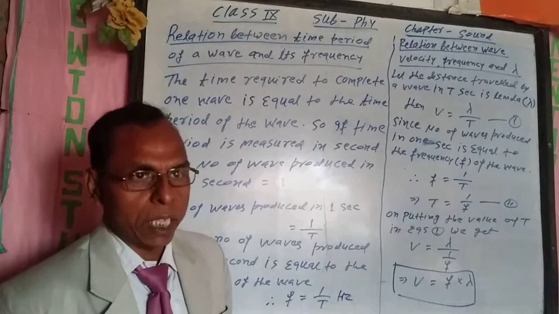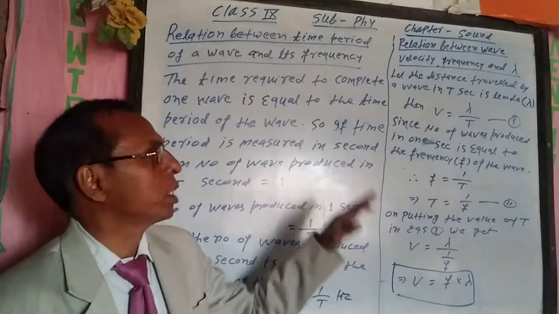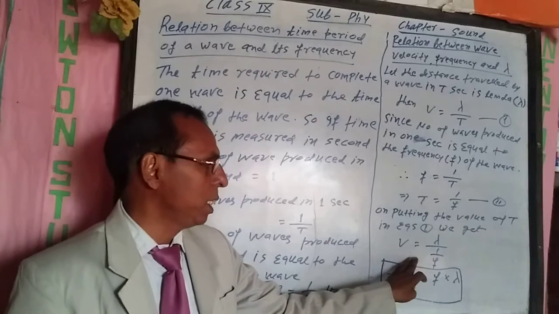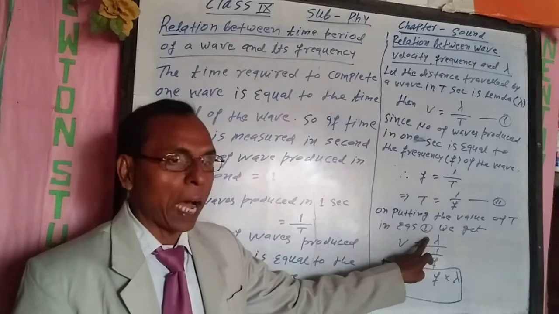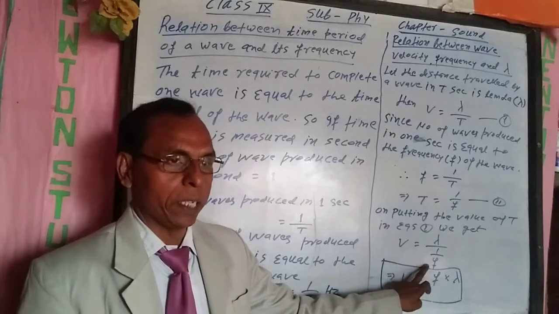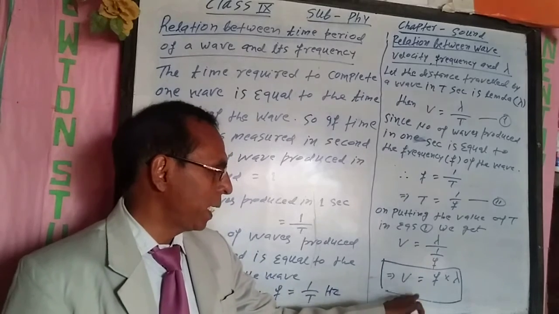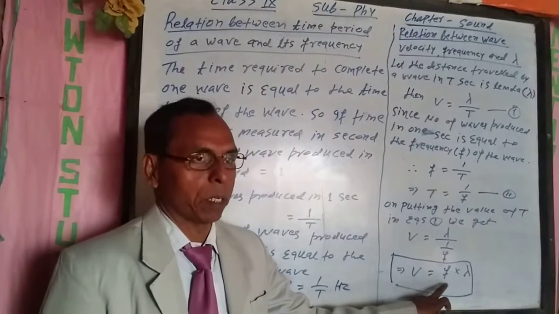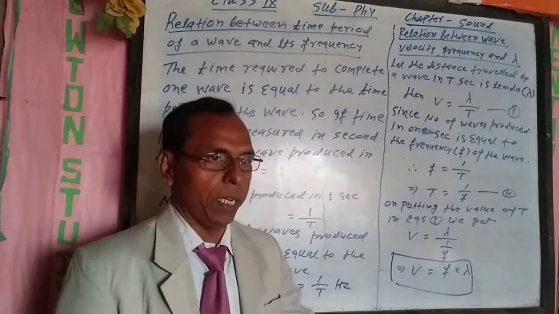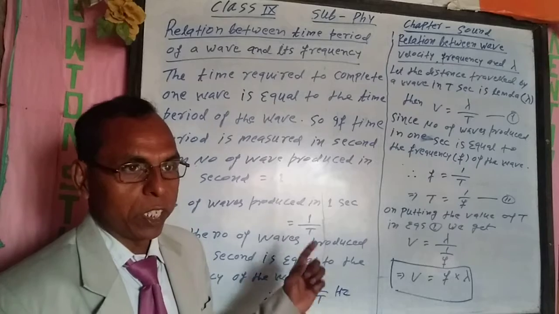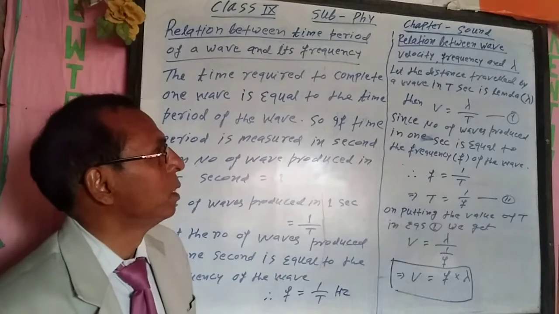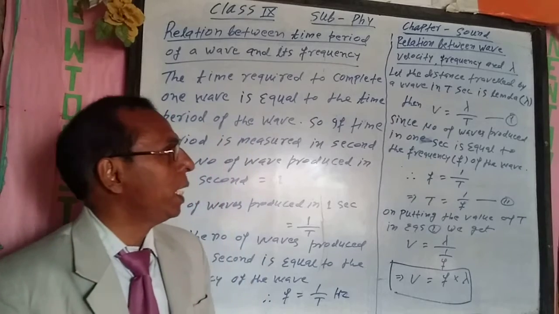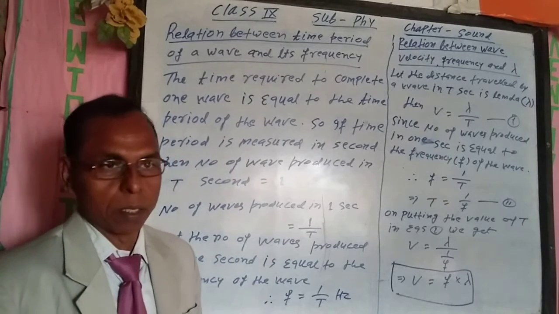Putting the value of t in equation first, we get wave velocity is equal to frequency into wavelength. This is the required relationship between wave velocity, frequency and wavelength.